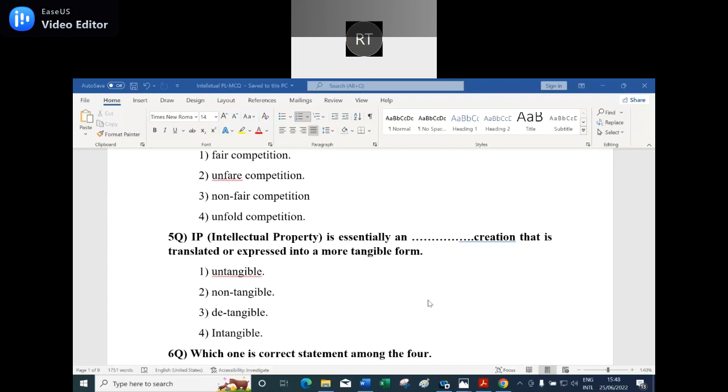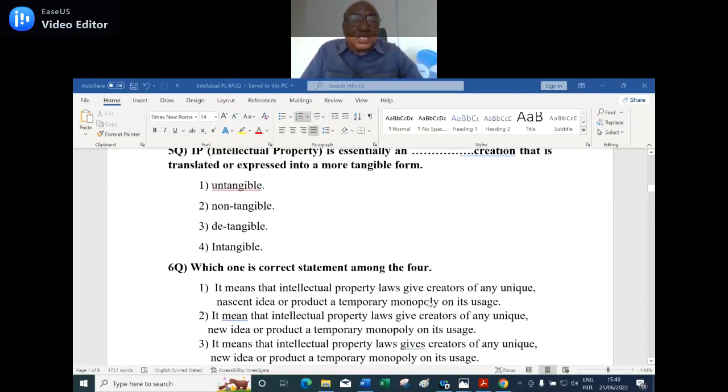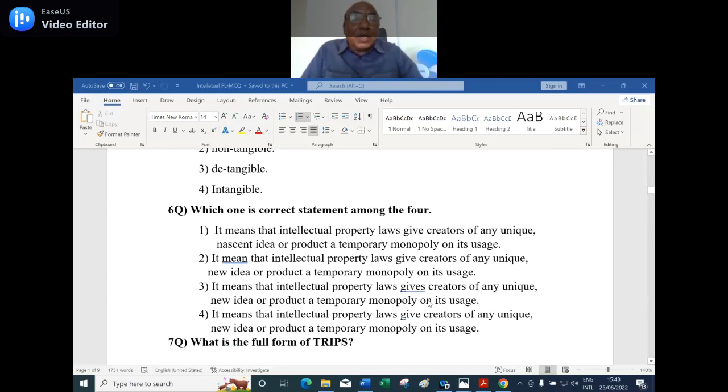IP, that is within parentheses, intellectual property, is essentially an intangible creation that is translated or expressed into a more tangible form. So the fifth question, the right answer is option four. Now let us see the sixth question. Which one is the correct statement among the four? One is correct, the rest of the three are wrong.